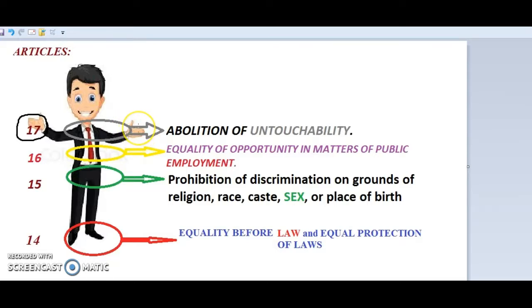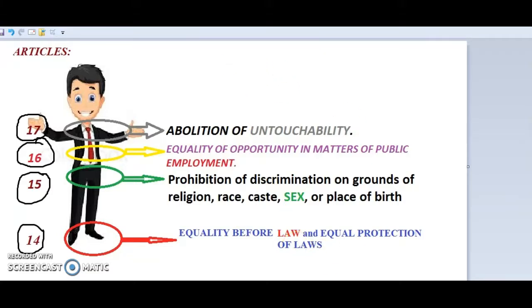So friends, this is the very easiest technique through which we can remember article number 14, that is equality before law. Next, article 15, that is prohibition of discrimination on the grounds of religion, race, caste, sex or place of birth. Next is article number 16, equality of opportunity in matters of public employment. Next one, article 17, is abolition of untouchability and prohibition of its practice.